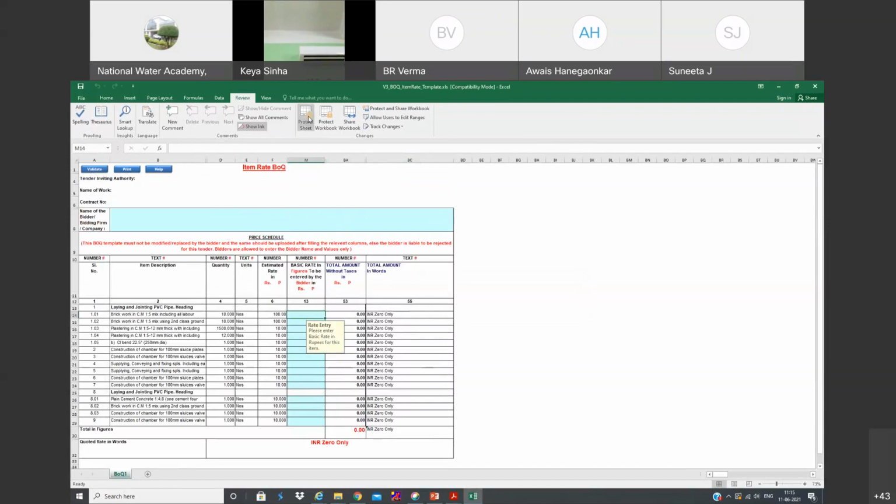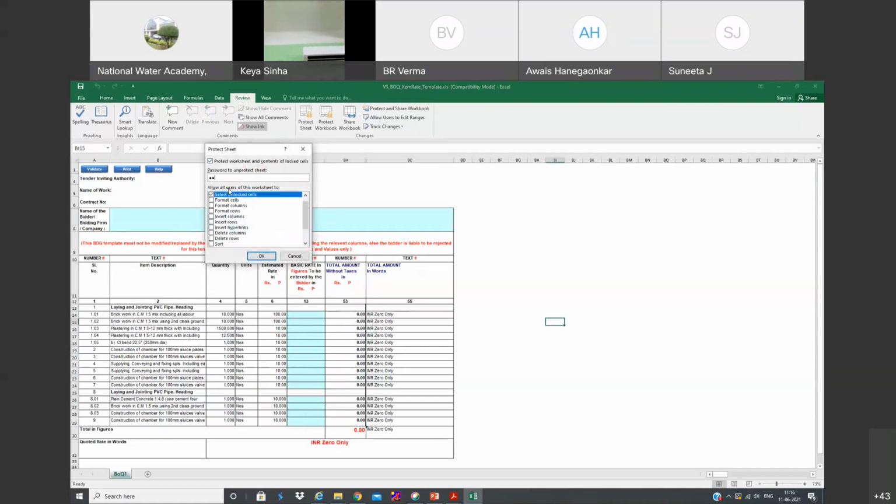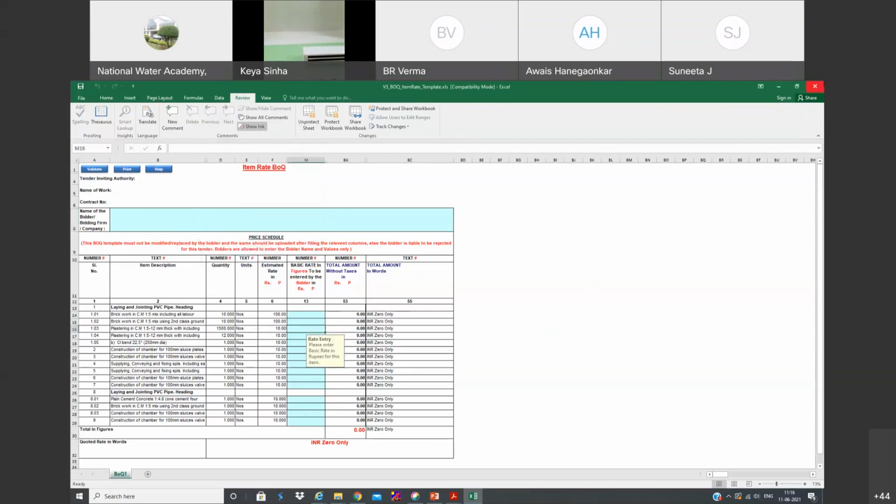And at the end, we need to protect this one. If you don't protect it, then the problem is bidders are able to edit. Bidder is required to code only in the fields which are highlighted in this color, sky blue color. So we have to protect it. You can keep your own password now. And now it is protected, and we need to save this at a place and upload.